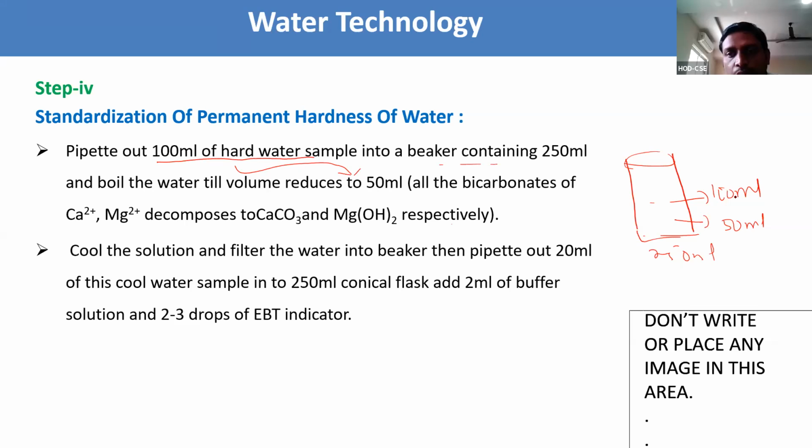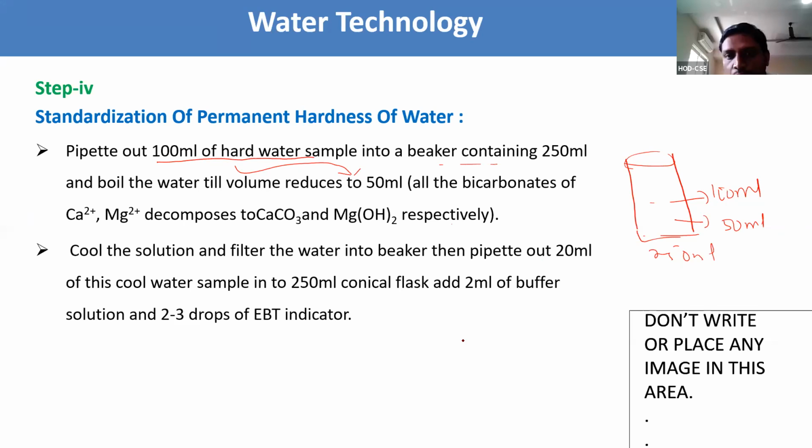Now, because it is boiling, we need to cool the solution and filter the water into a beaker. Then we need to pipette out this 50 ml. We had 100 ml and we have reduced it to 50 ml.